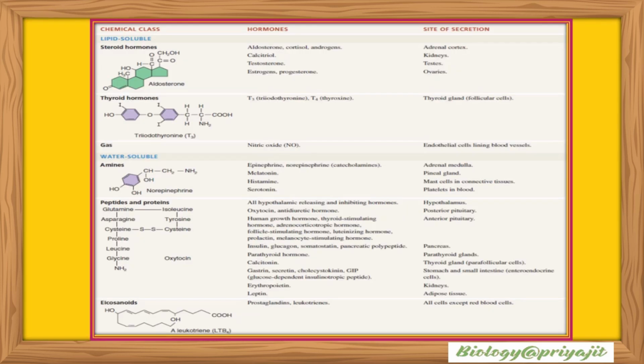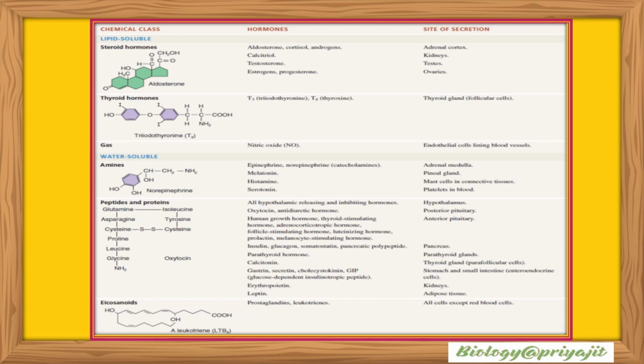Chemical classes of hormones. Now we'll study. Hormones are chemically divided into two major types based on their solubility. Lipid soluble hormones. These hormones dissolve in fats and can easily pass through the cell membrane. They include steroid hormones made from cholesterol. Some changes in their structure lead to a variety of functions like sex hormones, cortisol, etc.